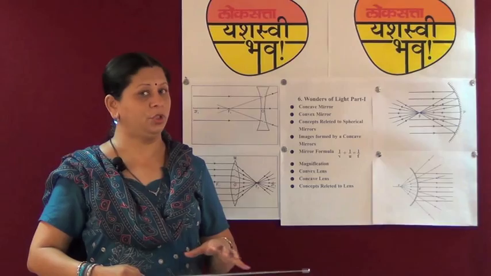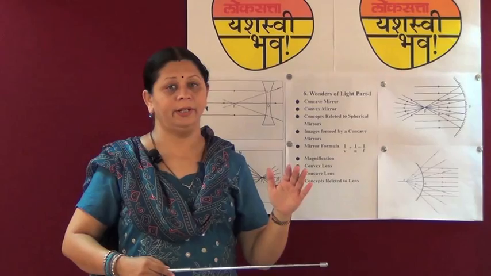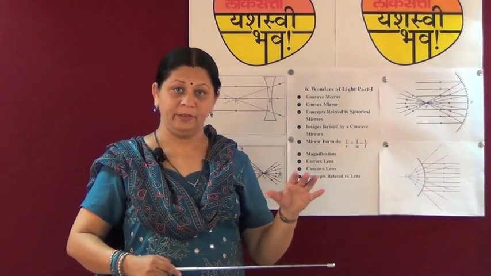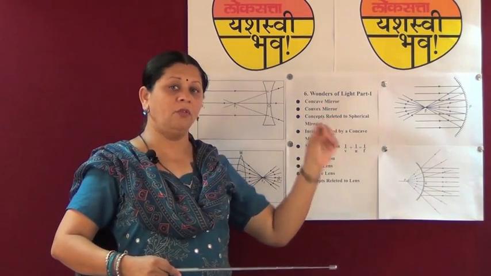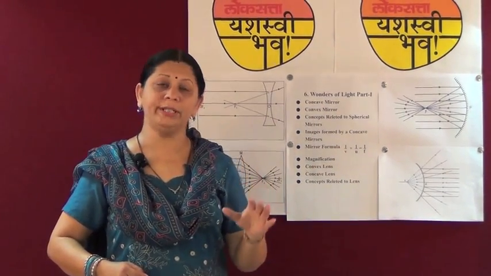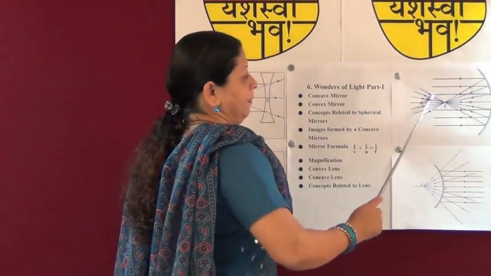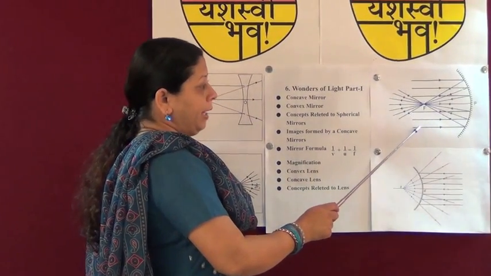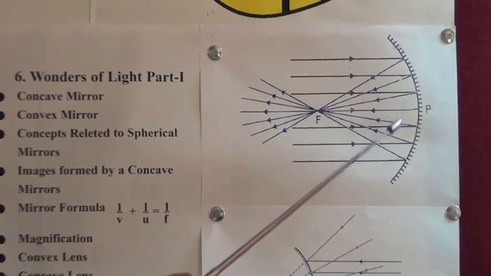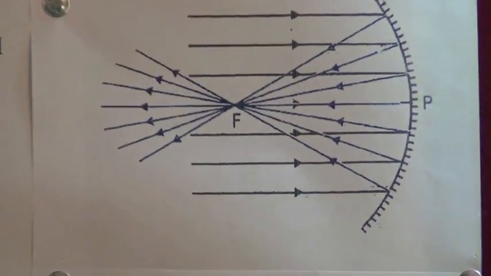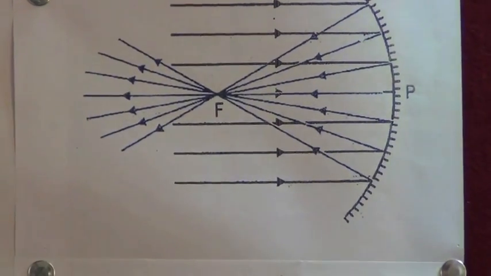Now what is the principal focus of a concave mirror? The principal focus of a concave mirror is defined as the point where reflected rays meet together. Now how do we get reflected rays? Let us see from the first. When an incident ray falls on a concave mirror parallel to the principal axis, it gets reflected and meets at one point. That point is called the principal focus of the concave mirror.